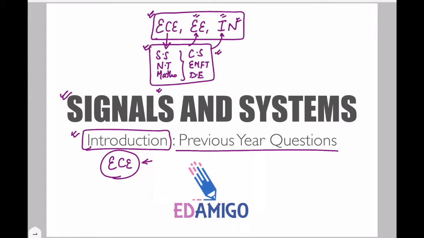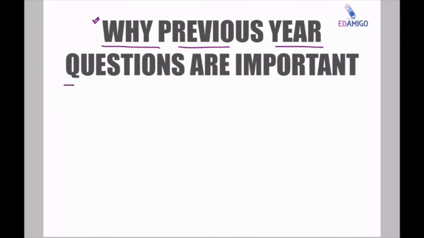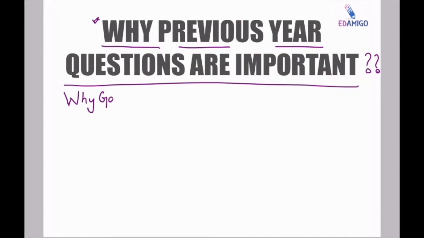So now let's answer a very basic question: why are previous year questions important? As I've already told you in a video that is available on the channel, why a student should prepare for GATE, I have shown some facts also, that if you are getting in electronics and communication and instrumentation marks around 65 to 70, then you are under 100 rank.